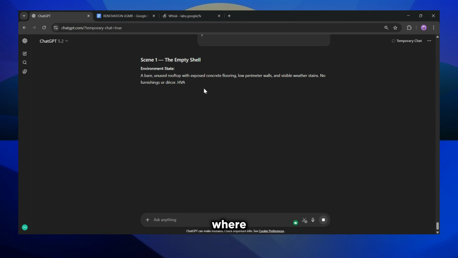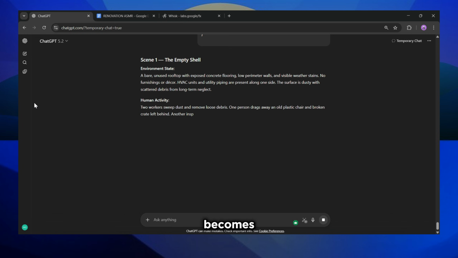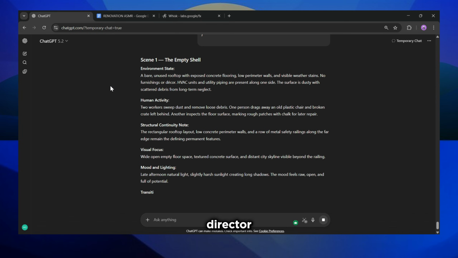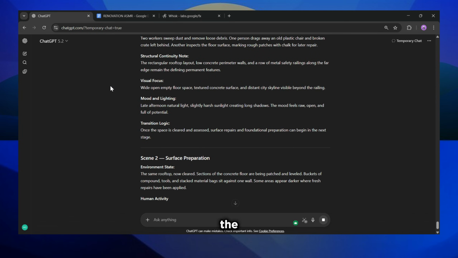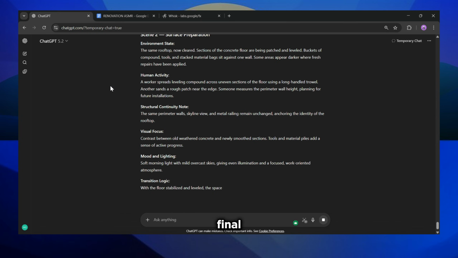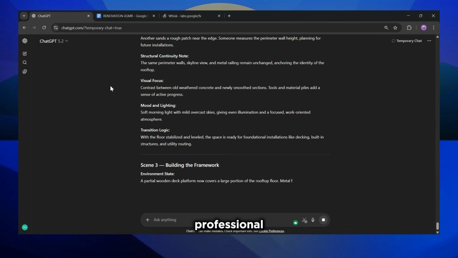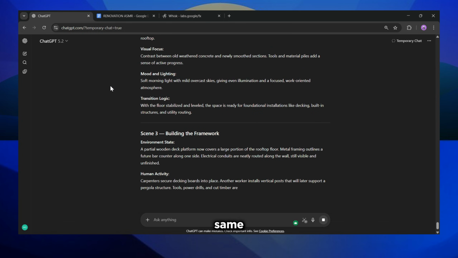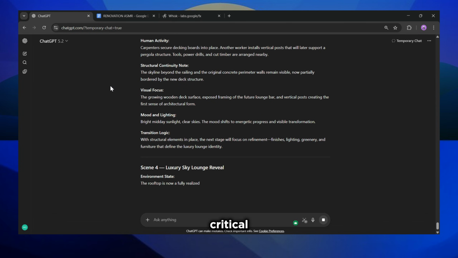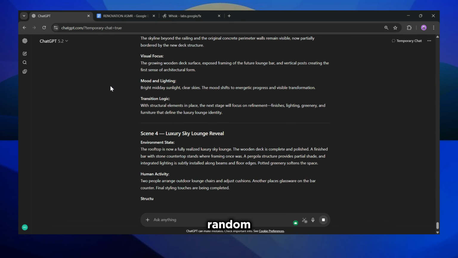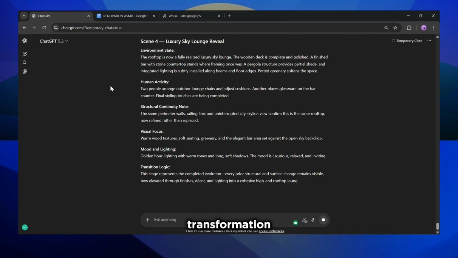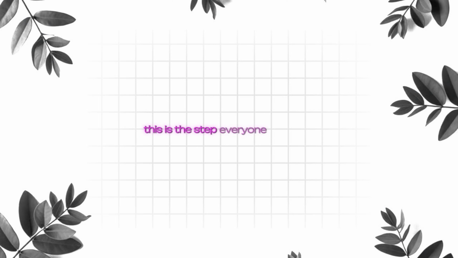And this is where your video stops being an idea and becomes a structured cinematic plan. This prompt forces AI to think like a film director, not a random storyteller. It breaks the transformation into clear stages, empty space, preparation, construction, final reveal. This is how you make AI look professional. Every scene happens in the exact same location. The structure doesn't magically change. Materials evolve gradually. This is critical. Without this step, visuals look random. With structured scenes, every image feels like part of the same real-world transformation. And now it gets even better. This is the step everyone waits for.